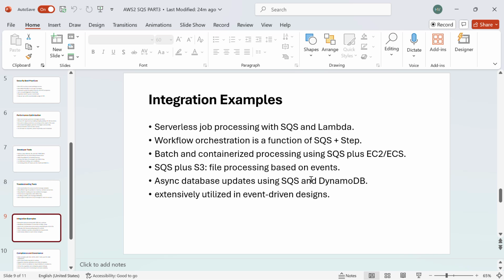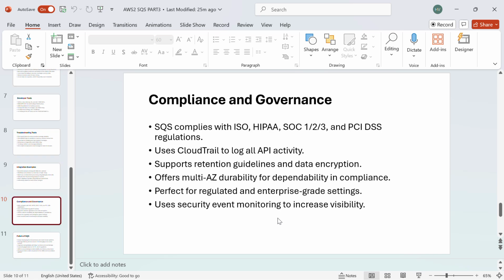Integration examples. Serverless job processing with SQS and Lambda. Workflow orchestration is a function of SQS plus Step Functions. Batch and container processing using SQS plus EC2 and ECS. SQS plus S3 for file processing based on events. Async database updates using SQS and DynamoDB. Extensively utilized in event driven designs.